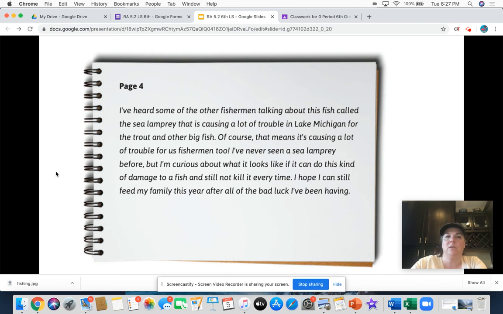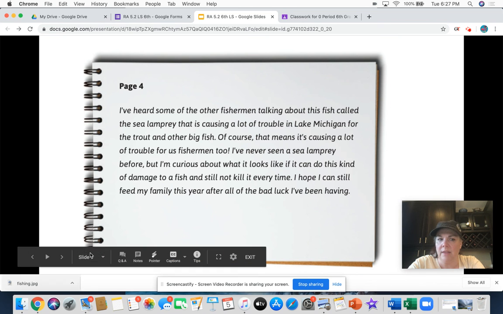All right, so we know it's not their food. We know it's not their reproduction. We know it's not their original environment. Something new has come into it. How do I know it's something new? Okay, my friend Ron, he is a fisherman. He's never heard of this fish before. He fishes here for a living. Do you think that he would be an expert in knowing what fish are in those waters? Okay, think about it.